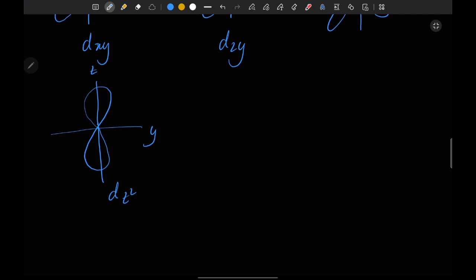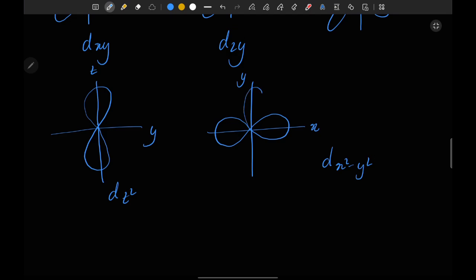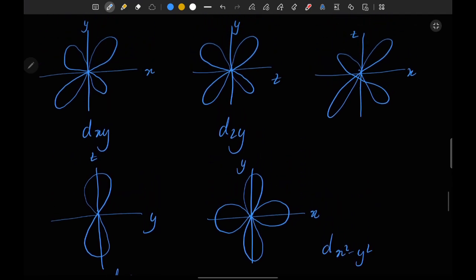Okay, and the next is x square y square. So here both loops are on the x axis, x square. Now about y square, both loops are on the same axis, y, so it's called the x square y square loop. It's the z square loop, it's xy, yz, and zx.